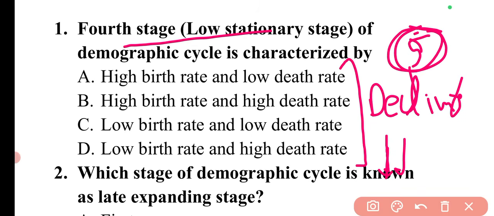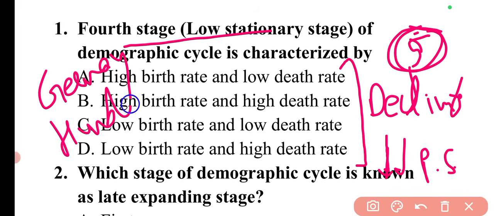Both are decreasing, like the birth rate will be decreasing and the death rate is also decreasing, but the birth rate is decreasing at a higher speed as compared to the death rate. So the population size will start decreasing, and the examples of this are Germany and Hungary. These are the examples of the declining stage.